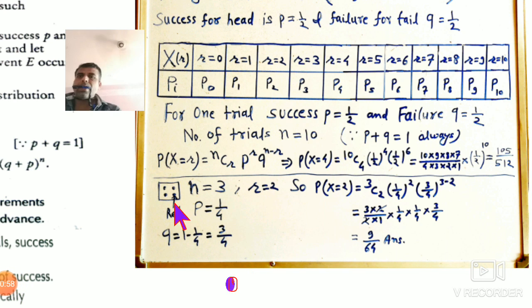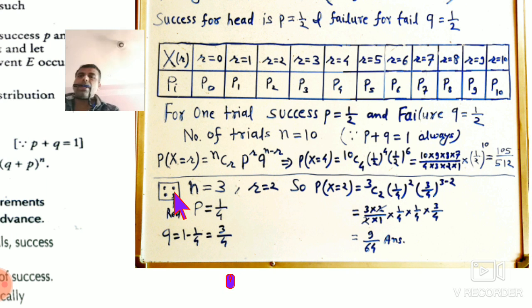So four different color balls are there in the box and one is red. One ball you have to take outside. If you get the red ball outside, you will be a success, and if you get another color ball outside, you will be a failure.